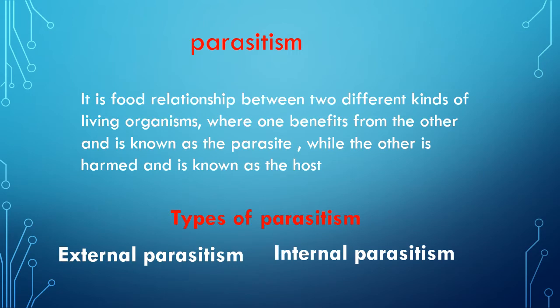The third type of symbiosis is parasitism. It's a food relationship between two different kinds of living organisms, where the one that gets benefit from the other is known as the parasite, but the other is harmed and is known as the host. There are two types of parasitism: external parasitism and internal parasitism.